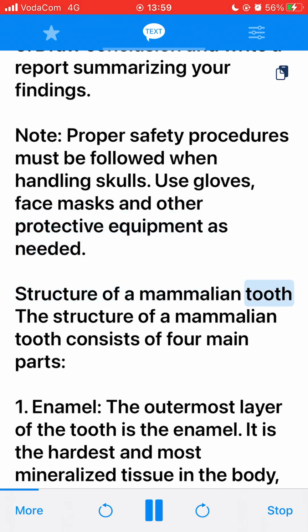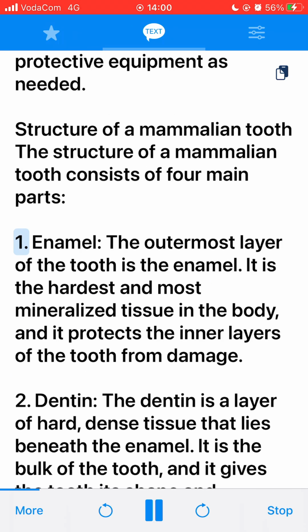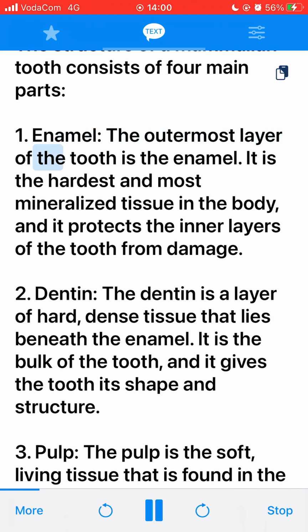Structure of a mammalian tooth. The structure of a mammalian tooth consists of 4 main parts. 1. Enamel. The outermost layer of the tooth is the enamel. It is the hardest and most mineralized tissue in the body, and it protects the inner layers of the tooth from damage. 2. Dentin. The dentin is a layer of hard, dense tissue that lies beneath the enamel. It is the bulk of the tooth, and it gives the tooth its shape and structure.